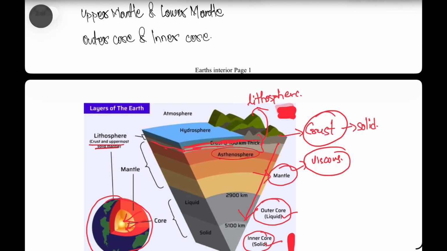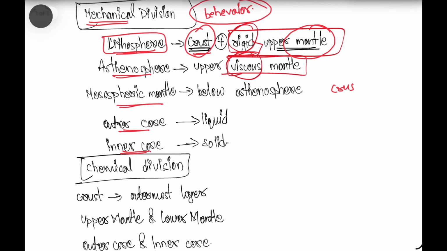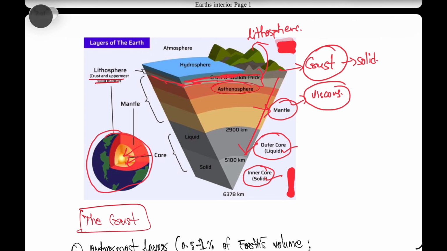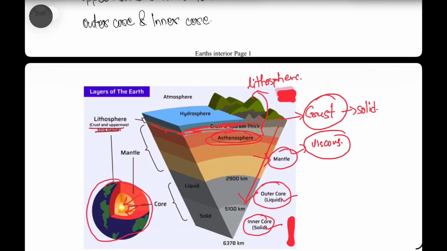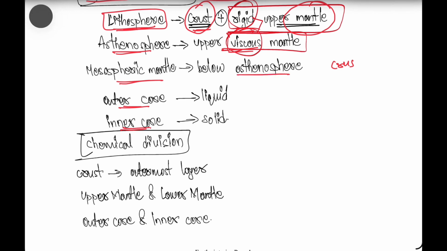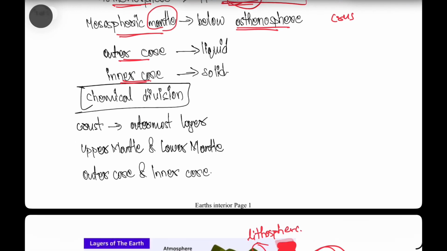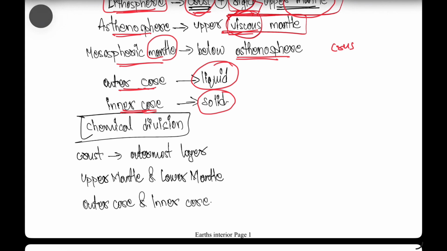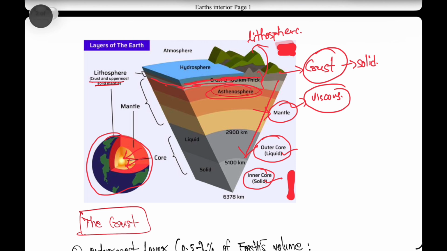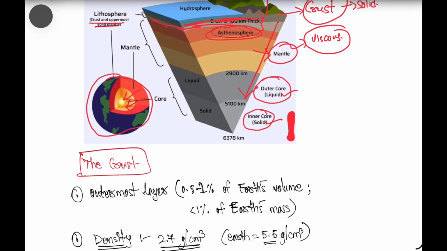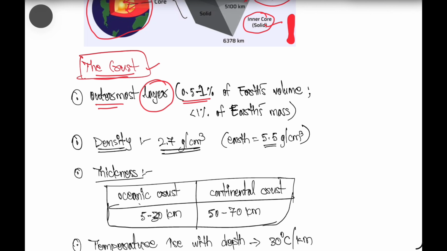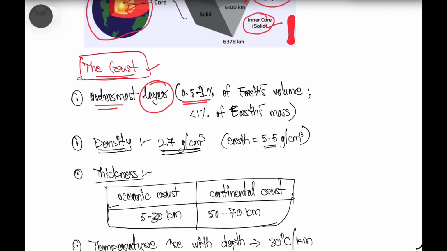And after that we can see the asthenosphere, which is the uppermost viscous mantle. So in the image also we can see the asthenosphere, right, which is the uppermost part of the mantle. And then below the asthenosphere we can see the mesospheric mantle, and then the outer core and inner core. The outer core is in liquid form and the inner core is in solid form. I will explain the reason for the liquid nature and the solid nature of the outer and inner core also in the later part of this video. Okay, so we will understand the layers one by one right now. So the first one is the crust layer.